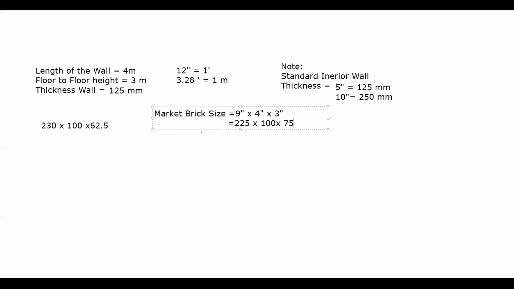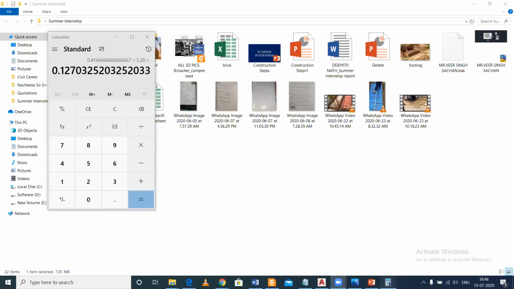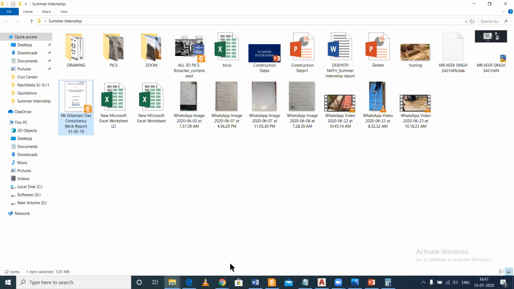We can also go for the detailed calculations. 9 inches: 9 divided by 12 divided by 3.28 into 1000, how much is coming, 228. So I'm taking 225 like that. For 3 inches, 3 by 12 divided by 3.28 into 1000, it's coming 76.2. We have taken 75.